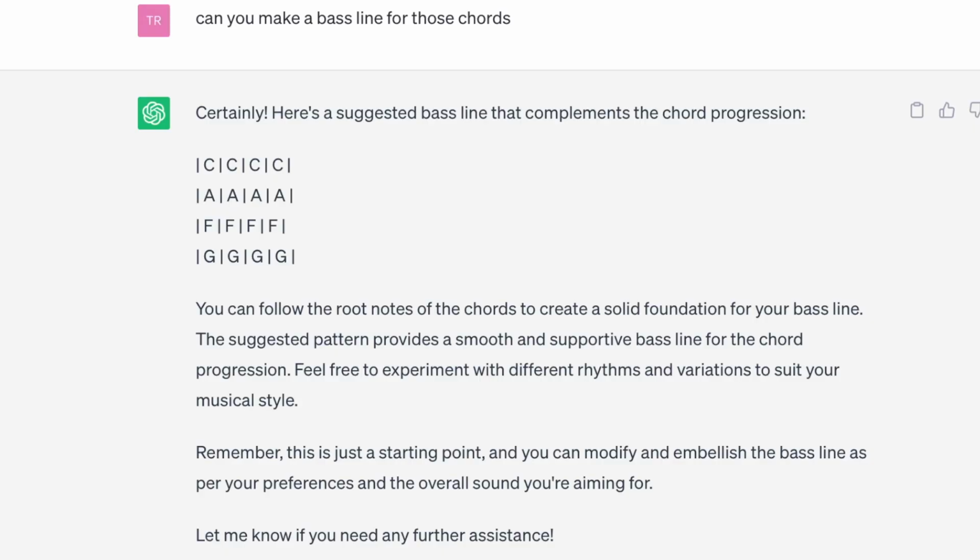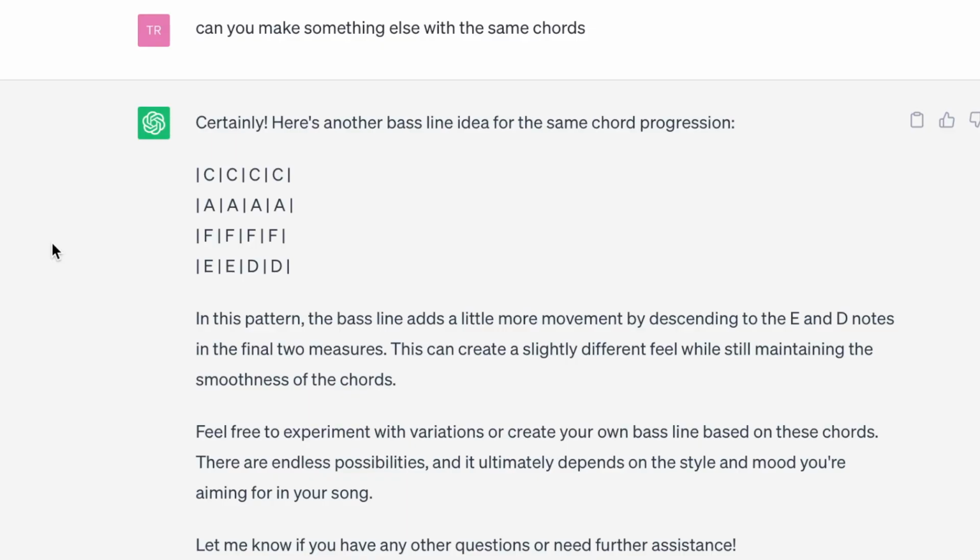So then I asked ChatGPT for a bass line to complement these chords, and what it gave me was basically just the root notes, and I wanted to see if it could come up with something a little more robust than that. So then I asked if it could make something else with the same chords, and it gave me the root notes again, but this time with a passing tone, and I thought it could do better than that. So I asked it to make it even more complicated, to which it gave me this bass line here.